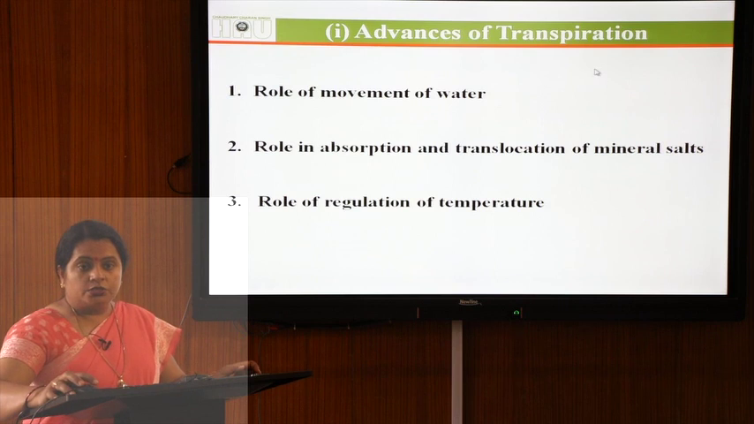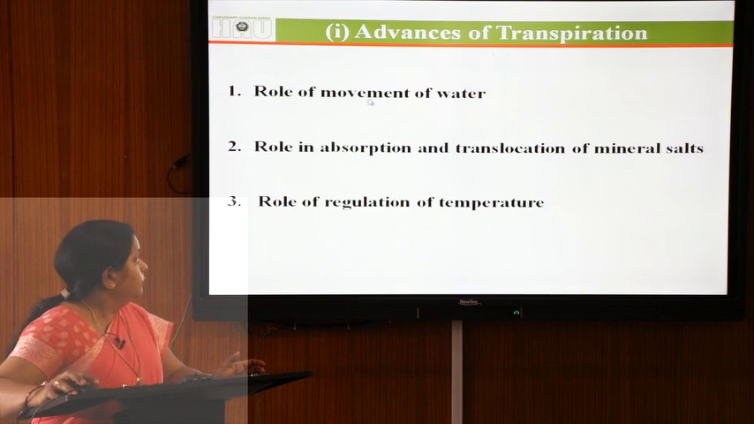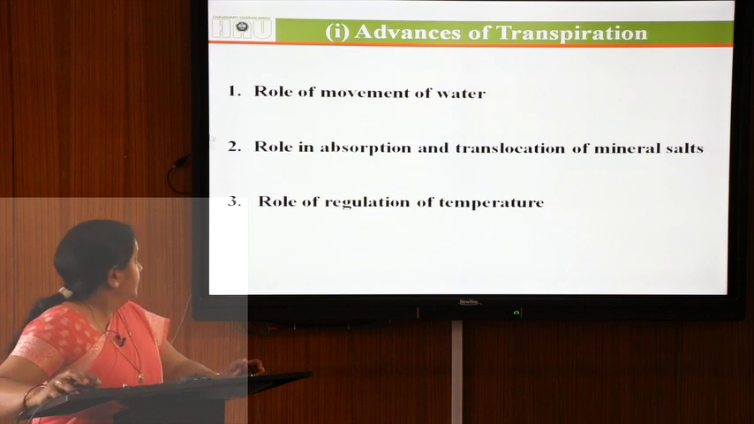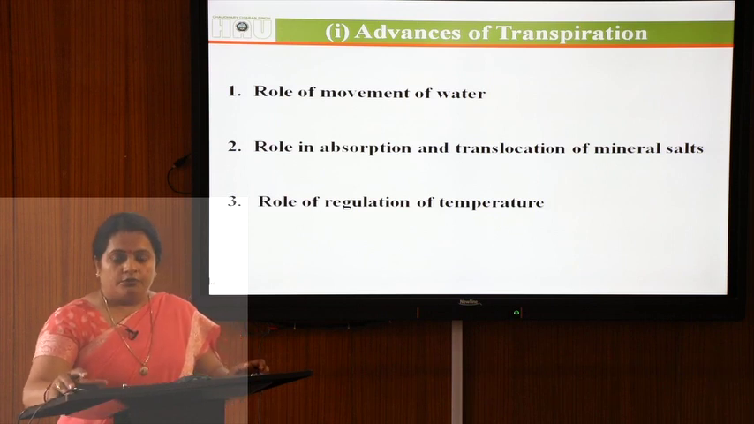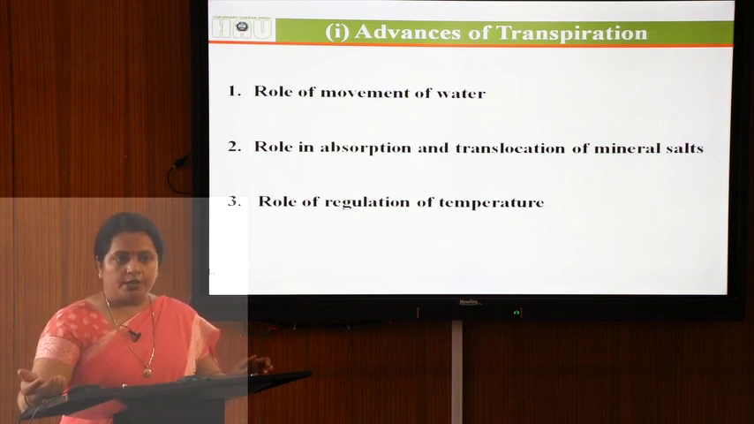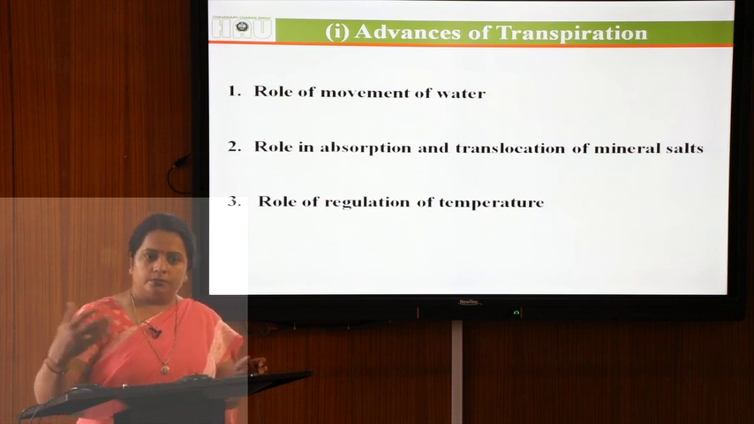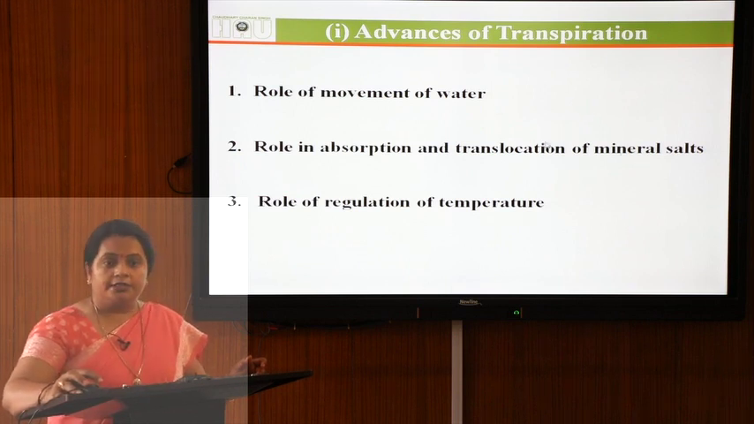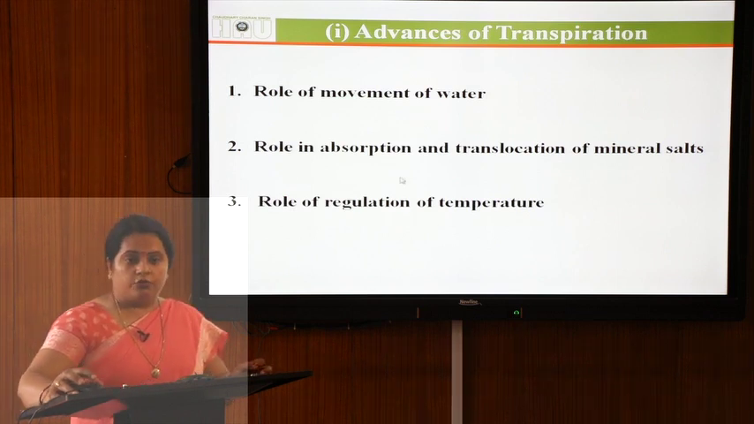So, what are the advantages of transpiration? Transpiration plays an important role in the upward movement of water, that is, the ascent of sap. Second is the role in the absorption and translocation of mineral salts. Generally, water absorption and mineral absorption are different processes, but once mineral ions get dissolved in the water and are absorbed with the water, some amount of mineral salts gets absorbed with the help of water. Then the role in the regulation of temperature.